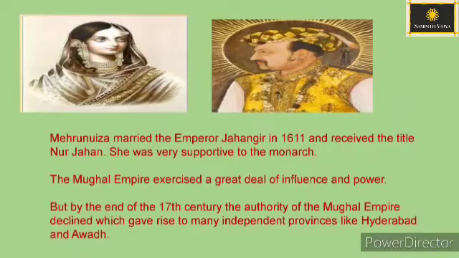Mehrunnisa married the Emperor Jahangir in 1611 and received the title Noor Jahan. She was very supportive to the monarch. The Mughal Empire exercised a great deal of influence and power. But by the end of the 17th century, the authority of the Mughal Empire declined, which gave rise to many independent provinces like Hyderabad and Awadh.